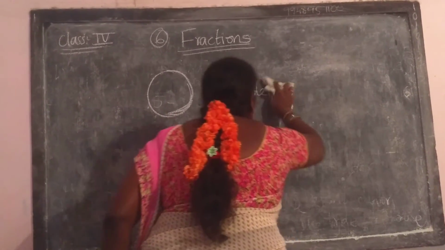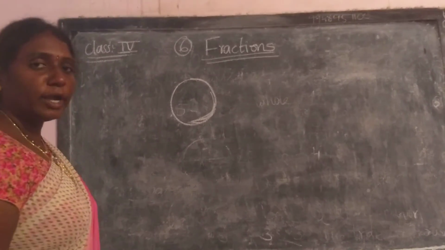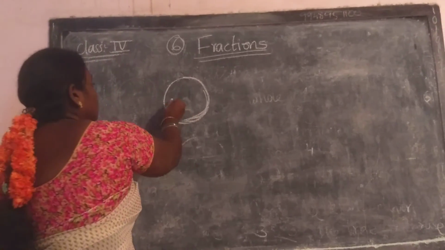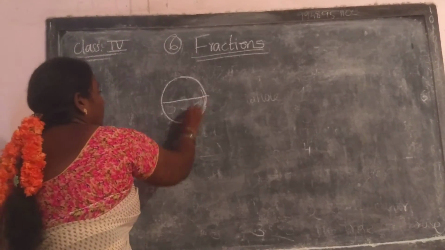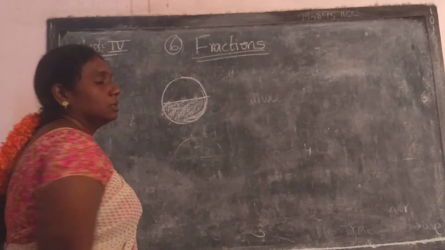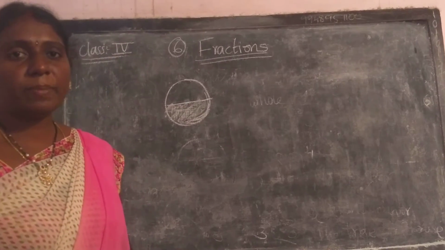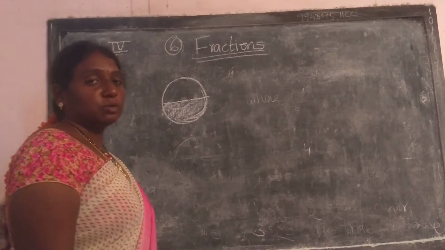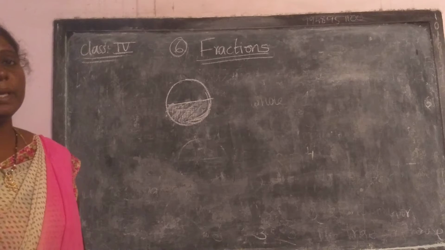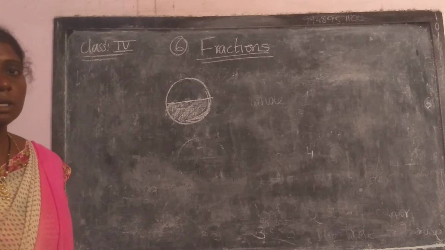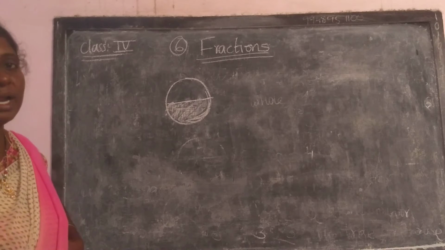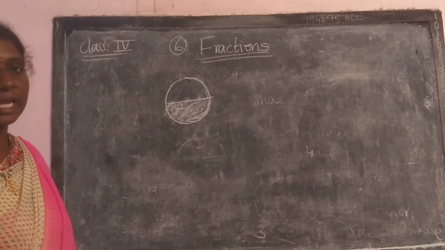Suppose I take one whole and divide it into 2 parts, and I shade one part. Now tell me, what are the shaded parts? What are the unshaded parts? How many parts are shaded and how many parts are unshaded?